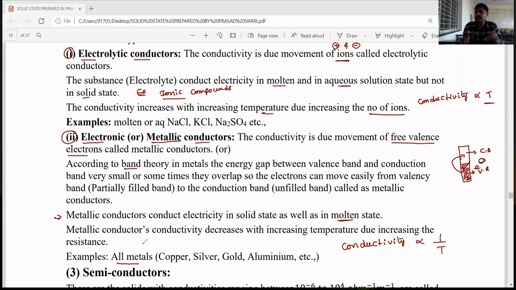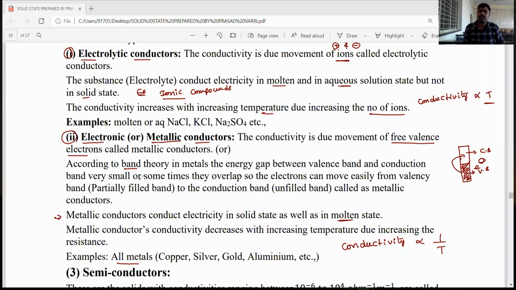Examples: all metals. The metals have free valence electrons, and the valence shell electrons move from one place to another very easily because the energy gap between the valency band and conductance band is zero. So the metallic conductors' conductivity is due to free movement of valency electrons. They exhibit conductivity either in solid state or in molten state. And their conductivity is inversely proportional to temperature. If temperature increases, conductivity will decrease because resistance increases.